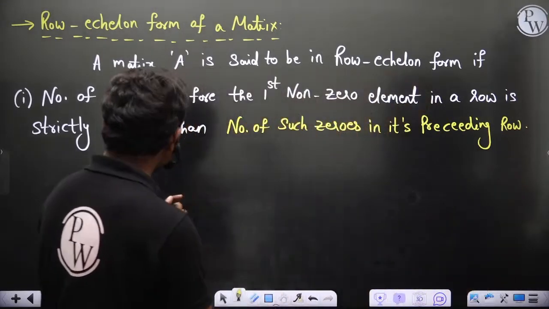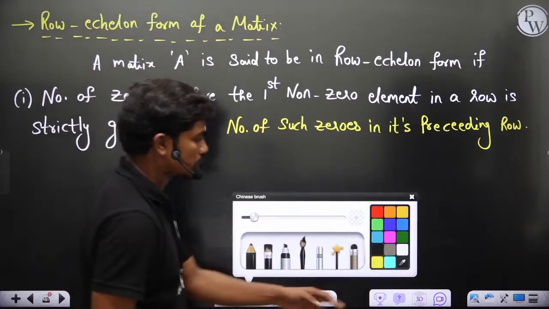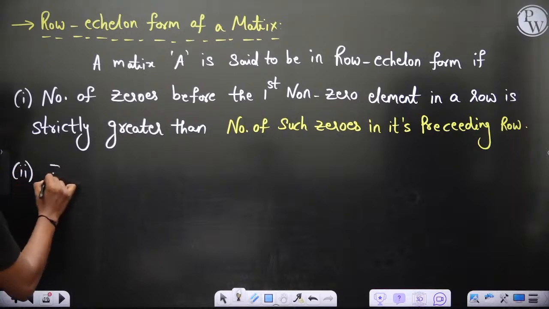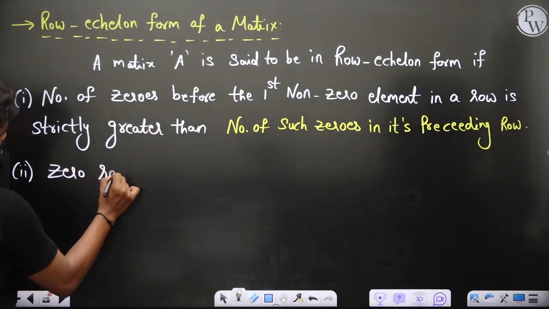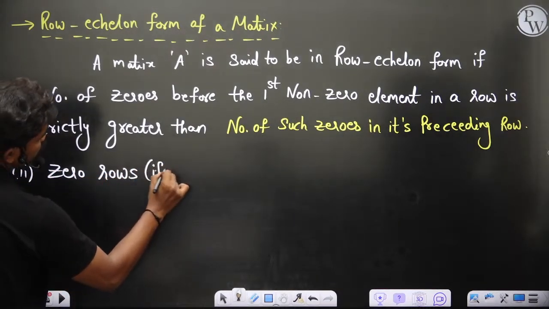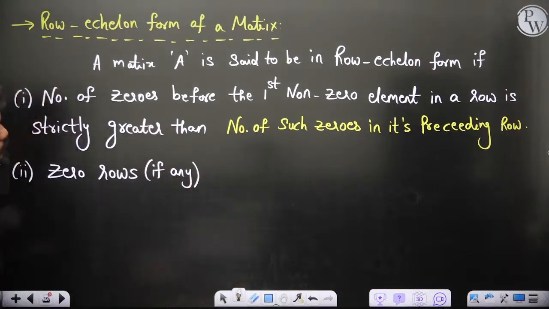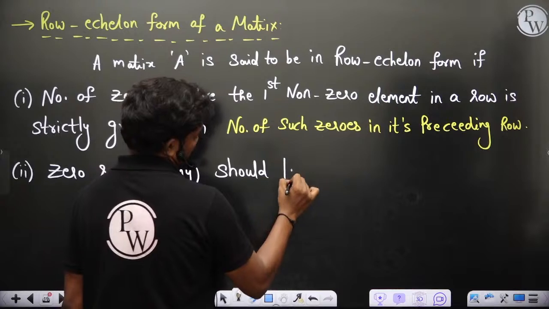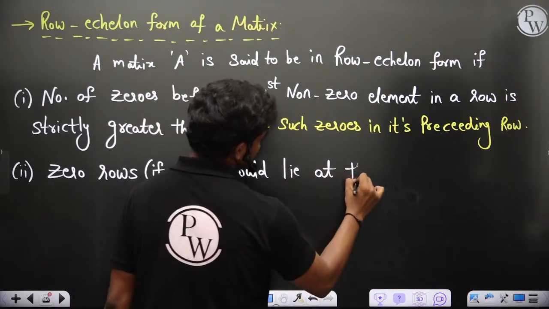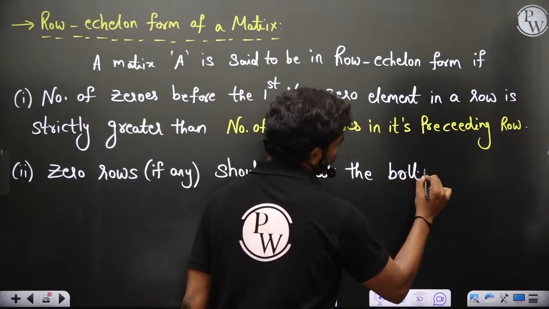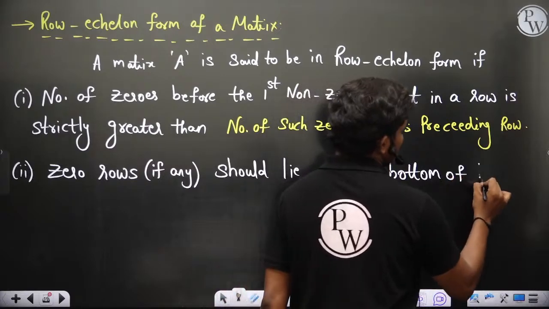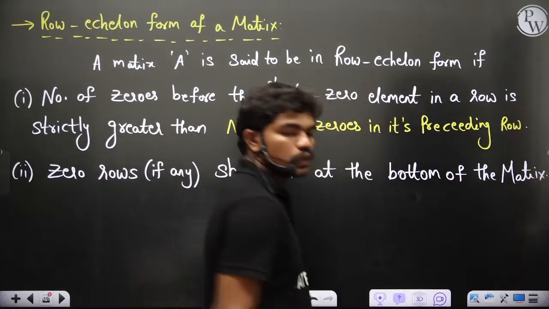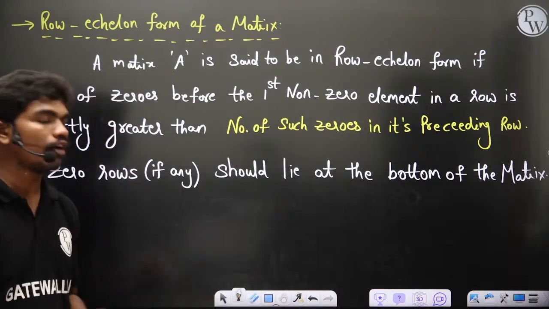Or maybe you can say less than its succeeding row, that's also the same. The second point here is zero rows, if any. Let's say in a matrix, if you get any zero rows, they should lie at the bottom of the matrix. Zero rows, if any, should lie at the bottom of the matrix.